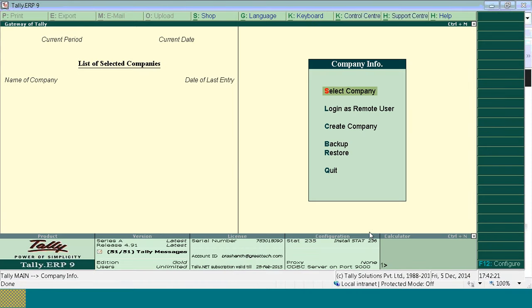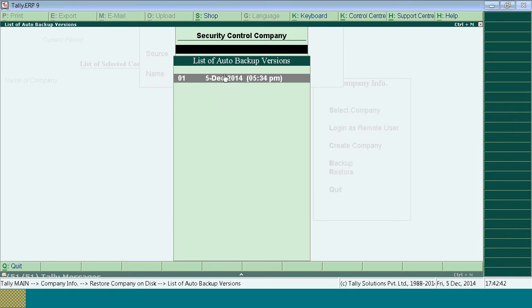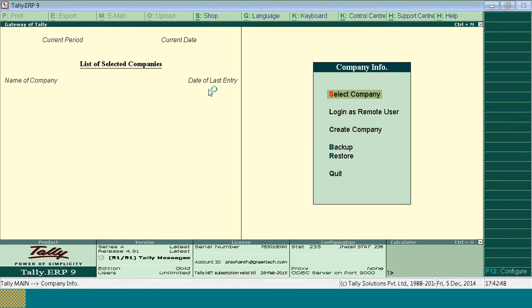Yes, Mr. Rishu Gupta, I will show you how to restore the auto backup. To restore the auto backup, from Company Info, press Ctrl Alt K. Tally will show the companies for which auto backup is enabled. When you select the company, it will show the backups taken. You have to select the last auto backup status and restore it. Is this clear, Rishu Gupta?